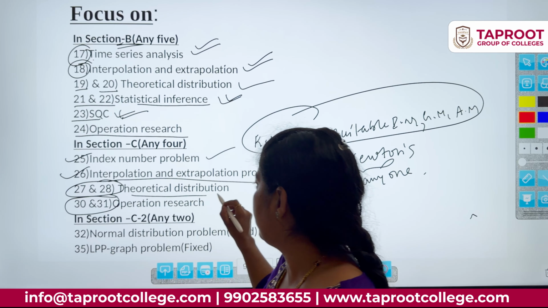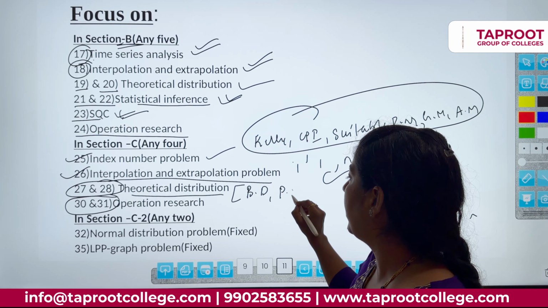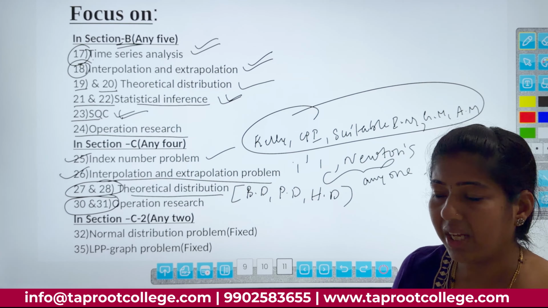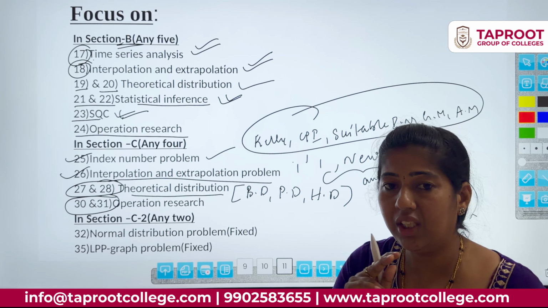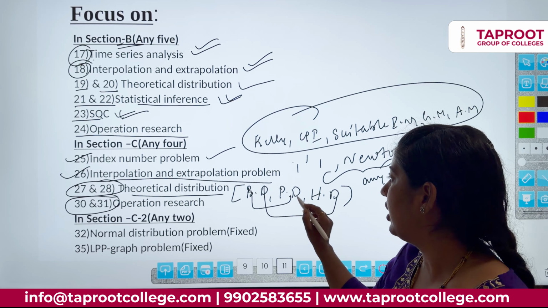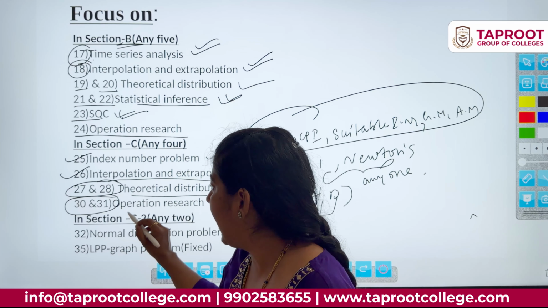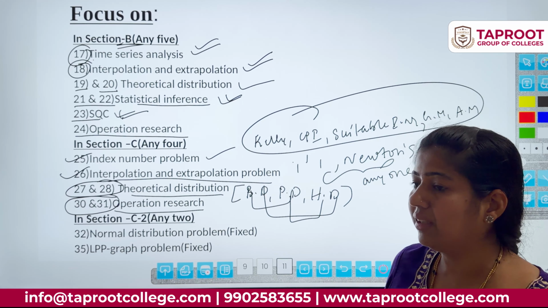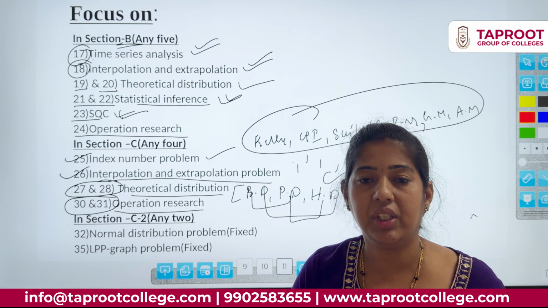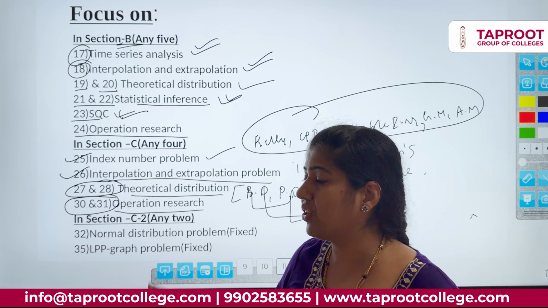And theoretical distribution, if you are taking it, there will be binomial distribution, Poisson distribution, and hypergeometric distribution. Only 3 distributions are there. In these 3 distributions, any 2 questions will come, either BD and PD, or PD and HD, or BD and HD. And operation research, if you are taking it, there will be 4 chapters: transportation problem, game theory, inventory theory, and replacement theory. In these 4 chapters, any 2 questions will come.